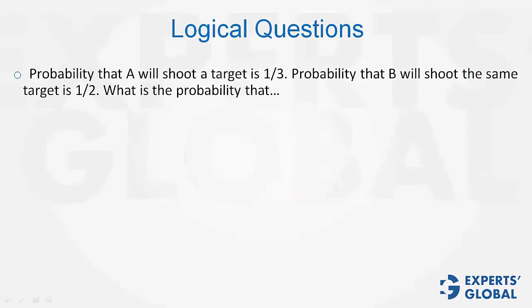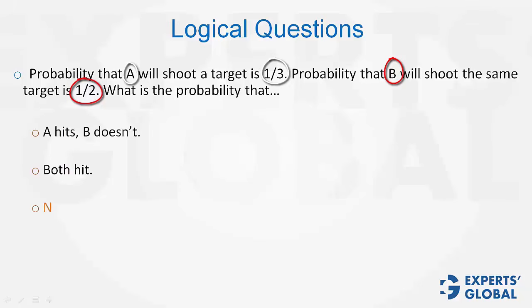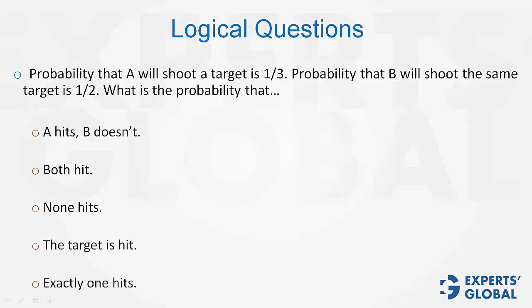Look at the next one now. Probability that A shoots a target is 1/3. Probability that B shoots the same target is 1/2. What is the probability that? 5 different questions here. Please pause the video and solve all 5. A hits, B doesn't. So we need A times B bar. A is 1/3. B bar would be 1 minus 1/2, which is 1/2. The answer is 1/2 times 1/3 equals 1/6.